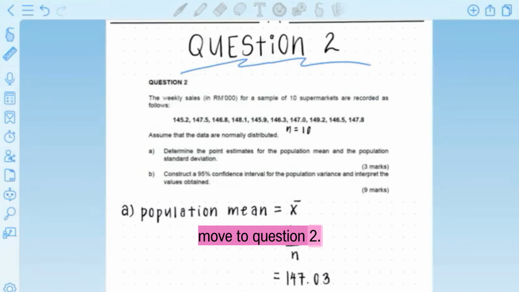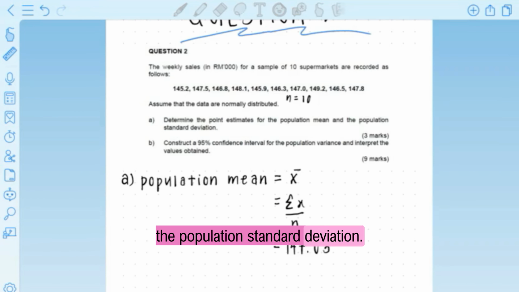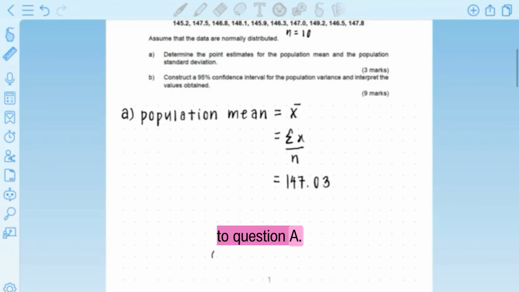So let's move to question 2. Question 2 gives us the weekly sales in thousands for a sample of 10 supermarkets. Question A needs us to determine the point estimate for the population mean and the population standard deviation. And for question B, we need to construct a 95% confidence interval for the population variance. So based on the question that we're given, we can identify that we need to use case 2 for question B because the mean is unknown. So let's move on to question A.